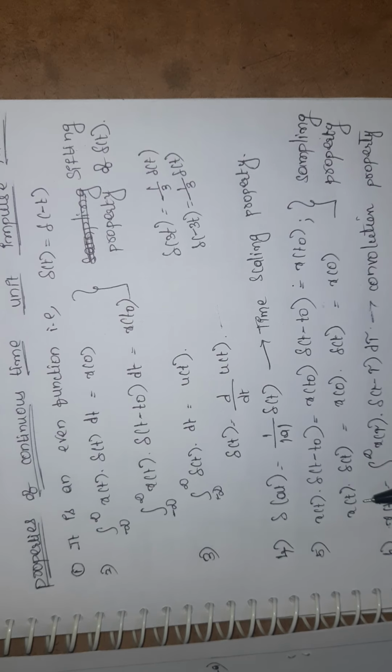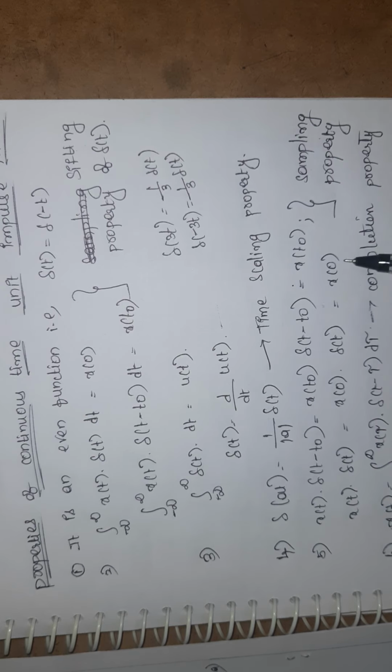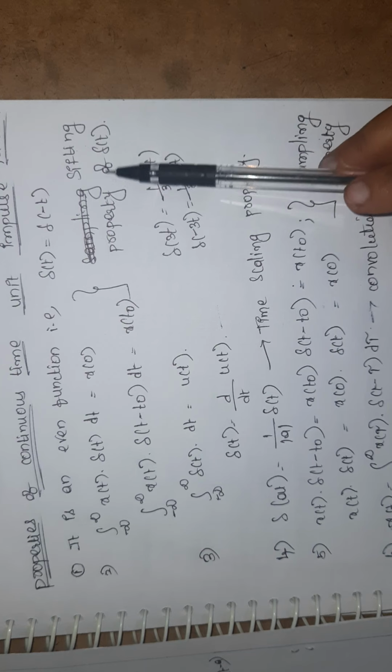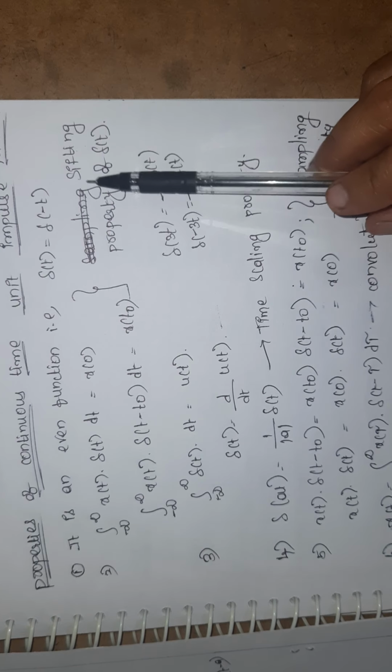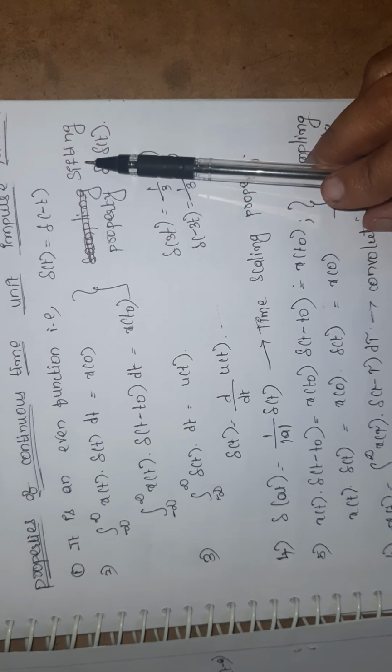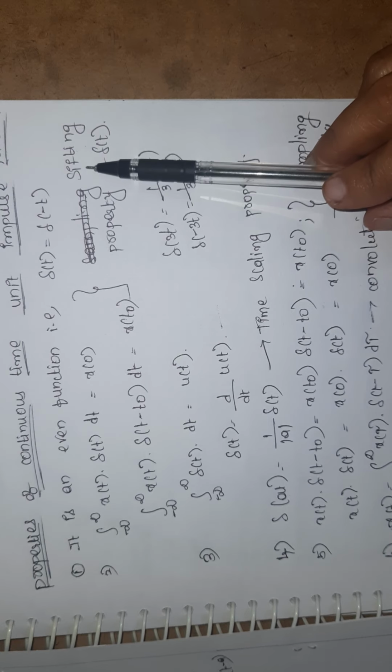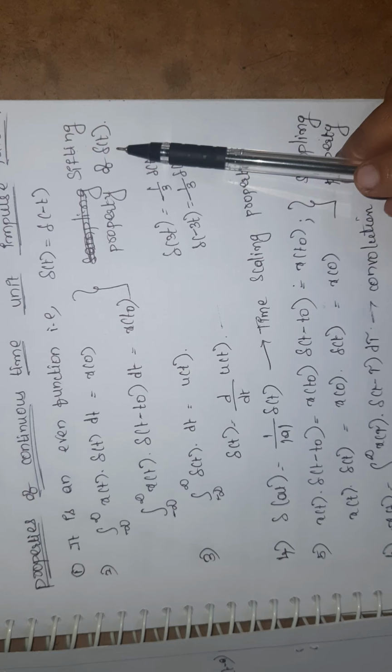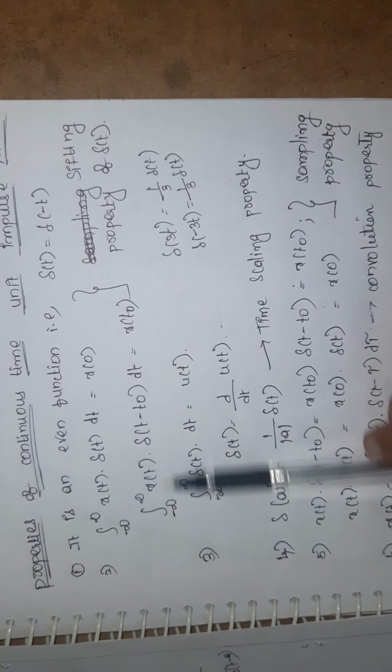X of t into del of t is nothing but x of 0 into del of t. Del of t is nothing but 1, so it is equal to x of 0. So this is nothing but the sampling property. Then what is the shifting property? It is not sampling, it is the shifting property of del of t. So what is the shifting property of del of t?